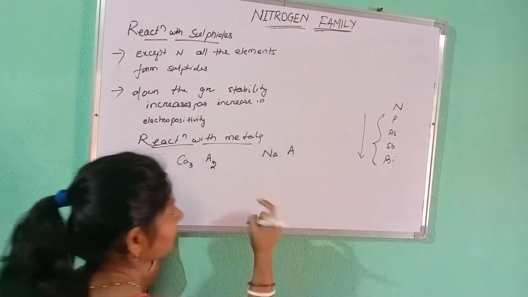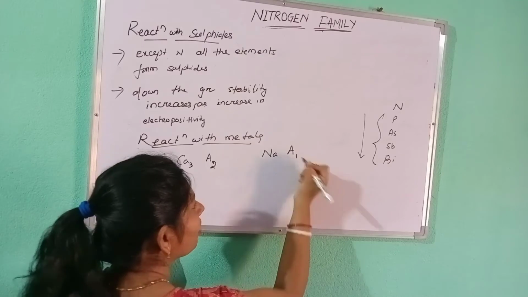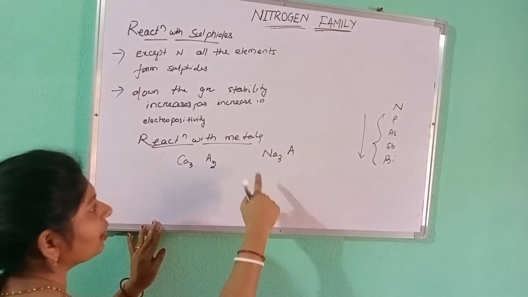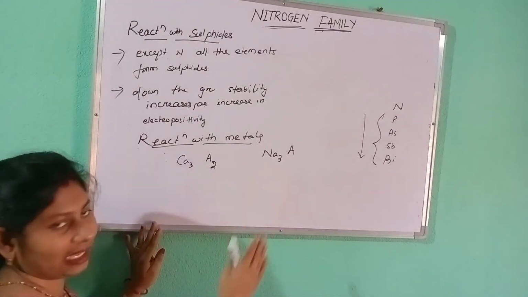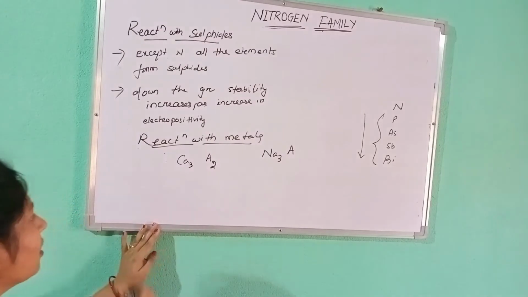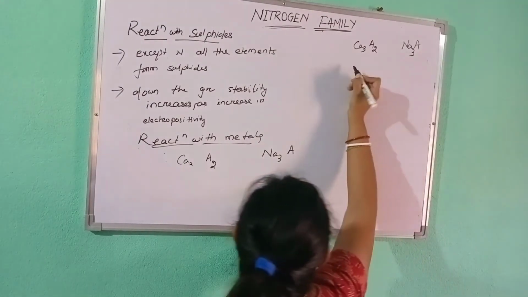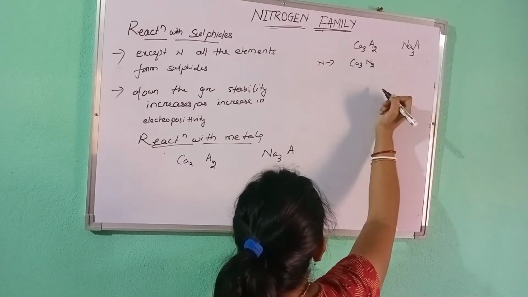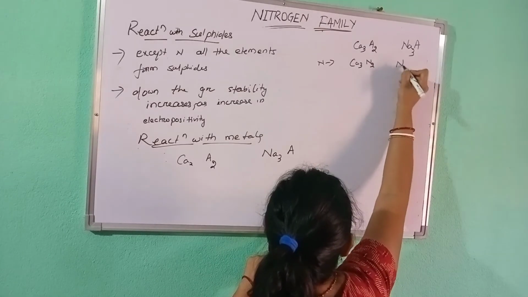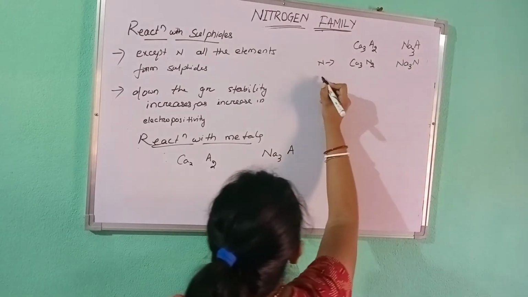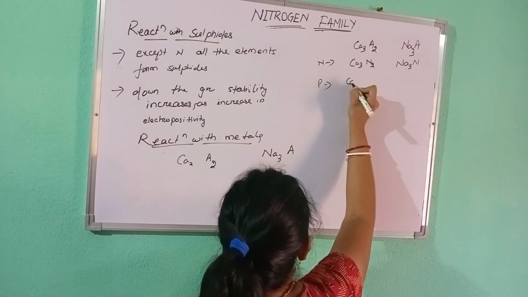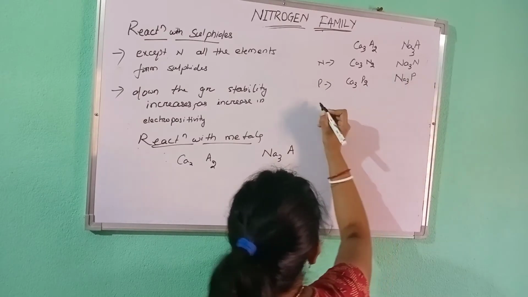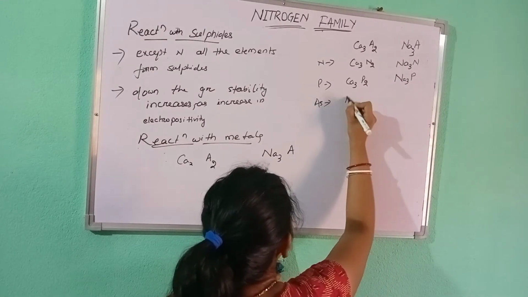In case it forms compounds with sodium, what will be the general form? The valency of Na is 1 and the valency of A is 3, so Na3A will be the general form. For nitrogen it will be Ca3N2 and Na3N. For phosphorus it will be Ca3P2 and Na3P.